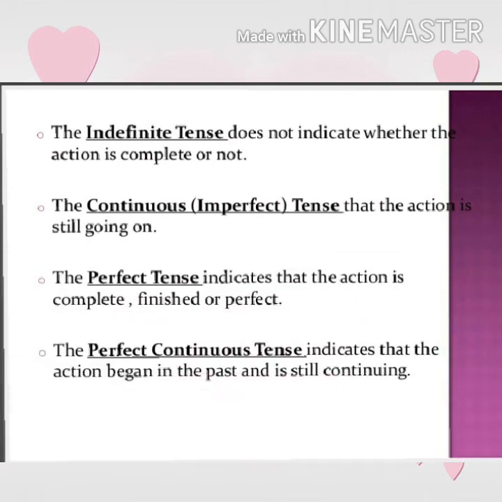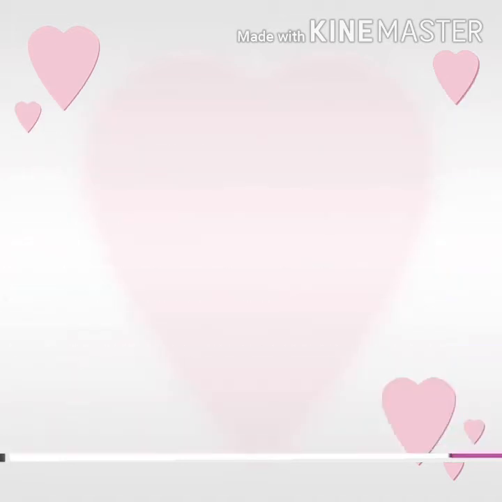Now let's see. The indefinite tense does not indicate whether the action is complete or not. Here in number 2, the continuous or imperfect tense indicates that the action is still going on. The perfect tense indicates that the action is complete, finished, or perfect. Now the perfect continuous tense indicates that the action began in the past and is still continuing.